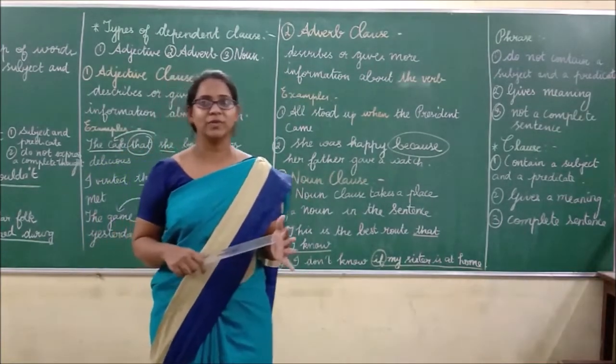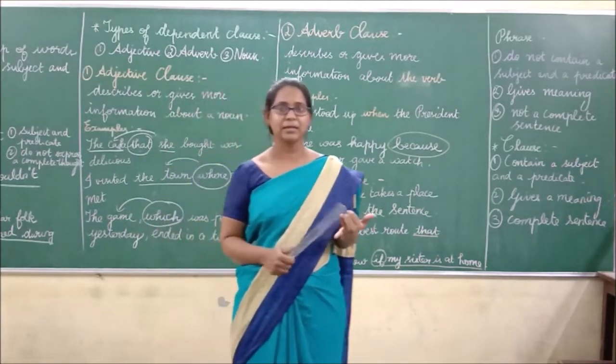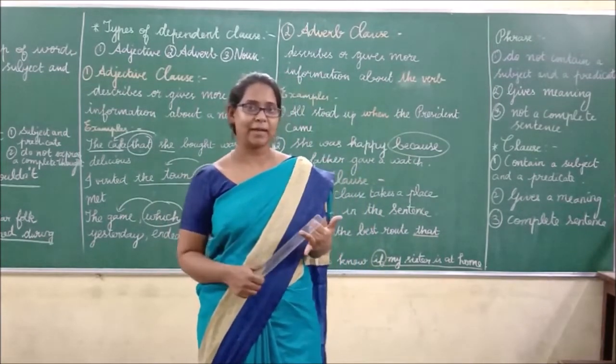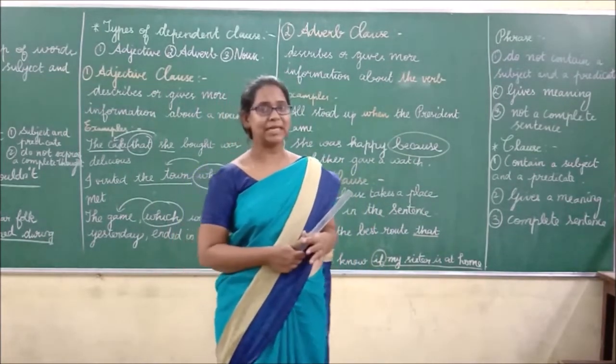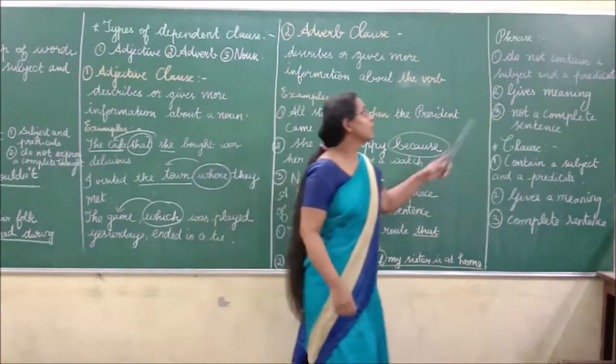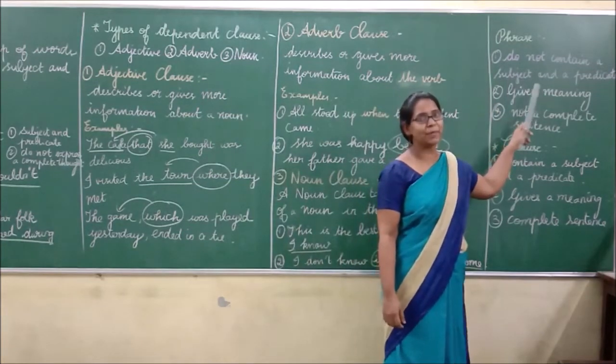In today's class, we have seen what is meant by phrase, clause, kinds of phrase, and types of clauses. Before the recall, we see the difference between phrase and clause. A phrase does not contain a subject and a predicate.